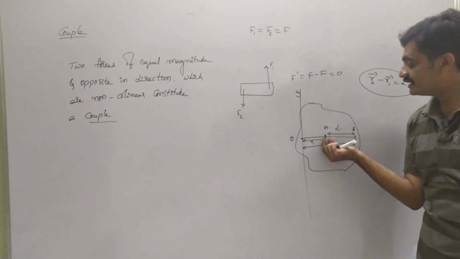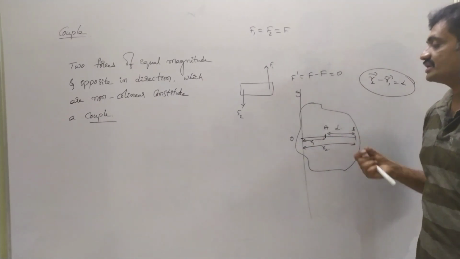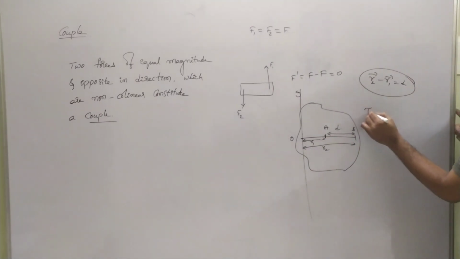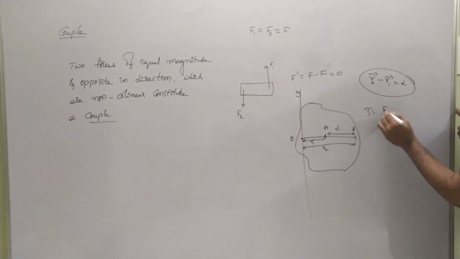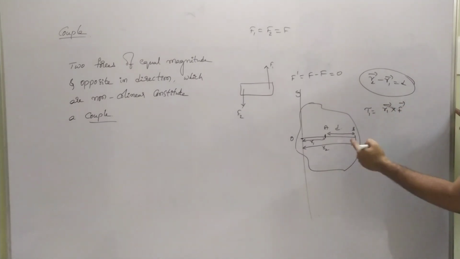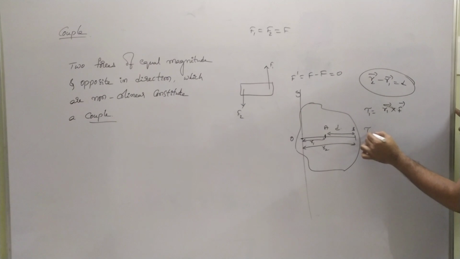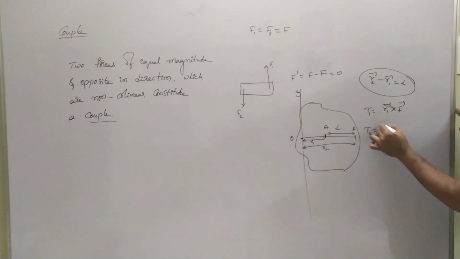The torque acting at point A from the origin can be given as tau 1 equals r1 bar cross F bar, whereas the torque acting at point B can be given as tau 2 equals r2 bar cross F bar.